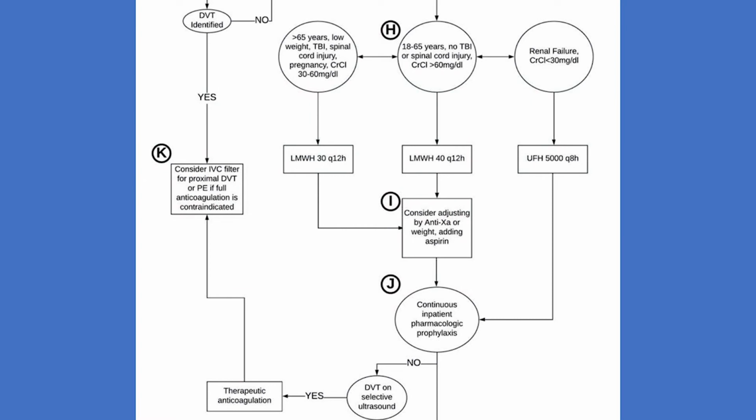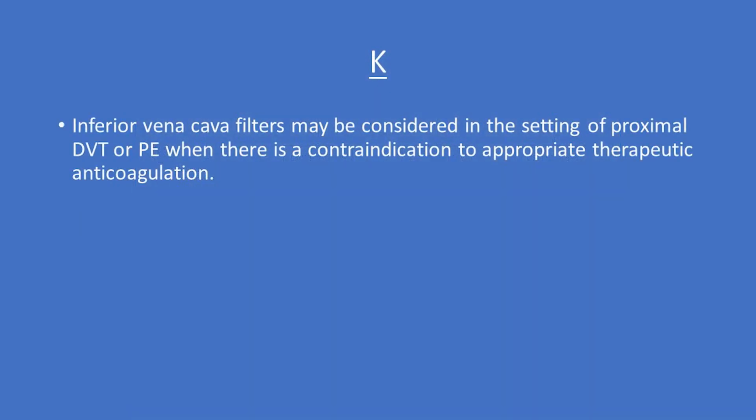Next, section K is regarding IVC filters. For point K, inferior vena cava filters may be considered in the setting of proximal DVT or PE when there is a contraindication to appropriate therapeutic anticoagulation. The paper states that IVC filters should be considered to reduce the rate of recurrent PE without altering the mortality rate.